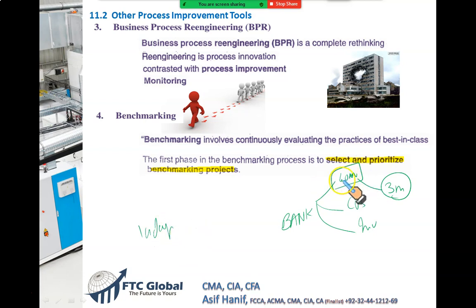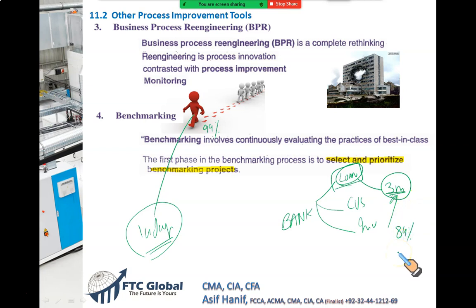Now we would like to know what is wrong with us. Why do we take so much time in granting the loan? Why is the other bank, especially this bank, able to grant the loan in 14 days? Despite that, this bank has 99% recovery in just a 14-day process, and my workers, my bankers, my staff, they spend 3 months and my recovery rate is just 84%, for example.